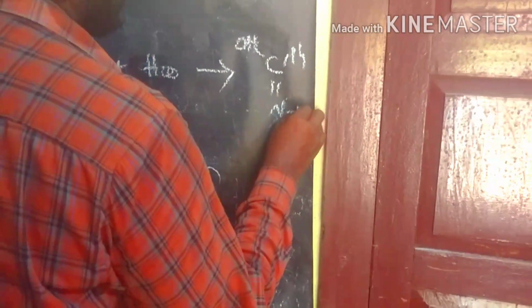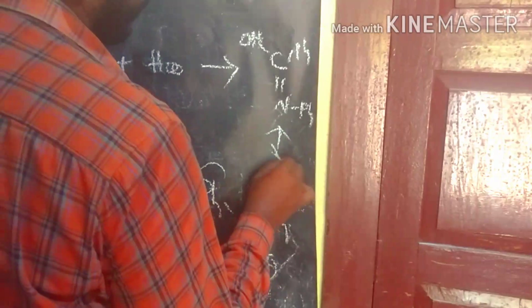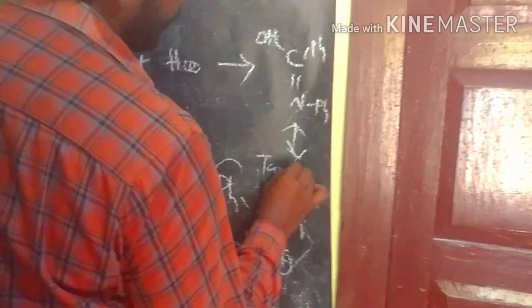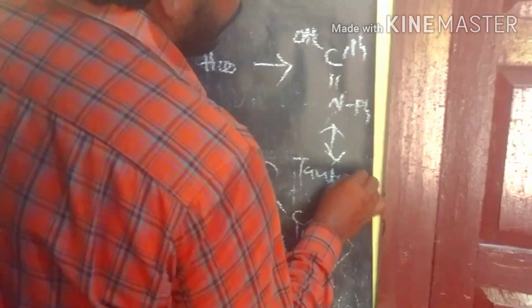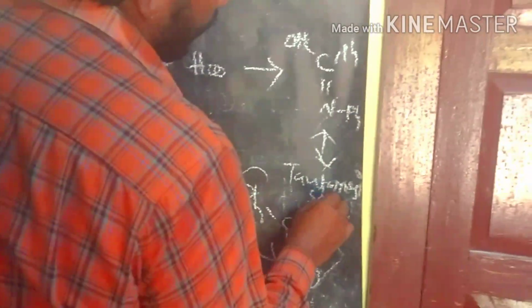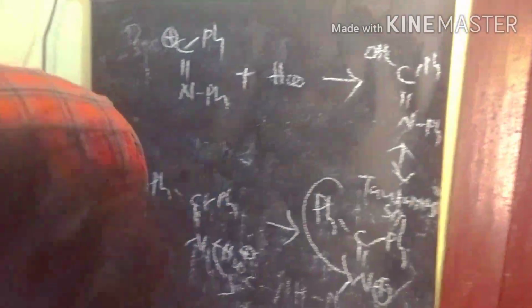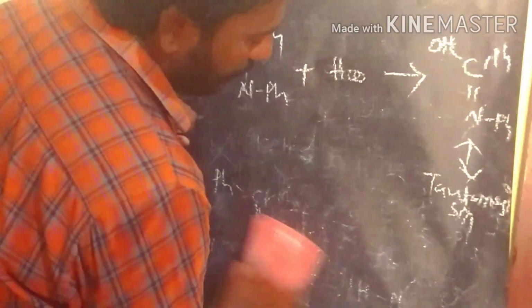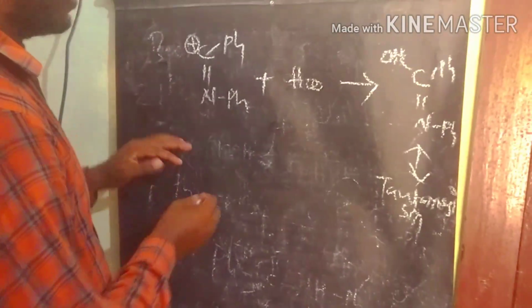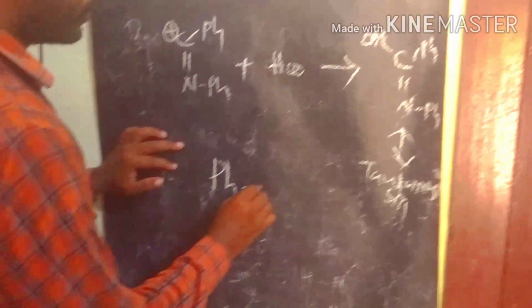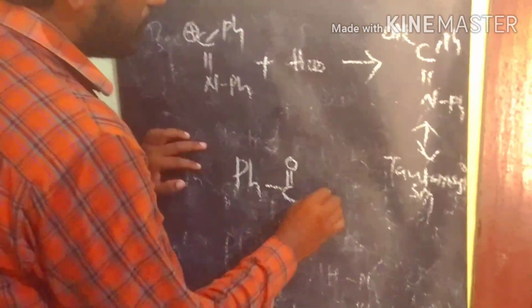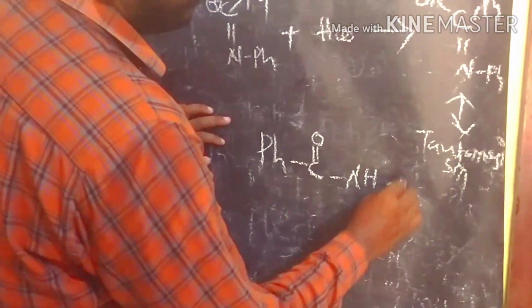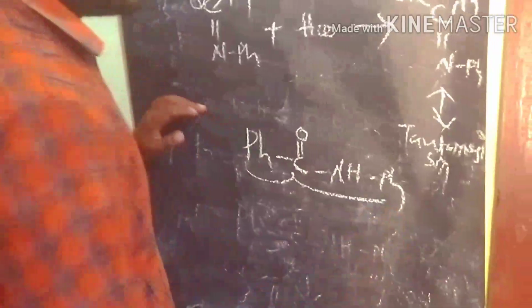After that this intermediate undergoes a tautomerism process. Finally we are getting the amide as the product. So we are getting finally benzanilide as the product.